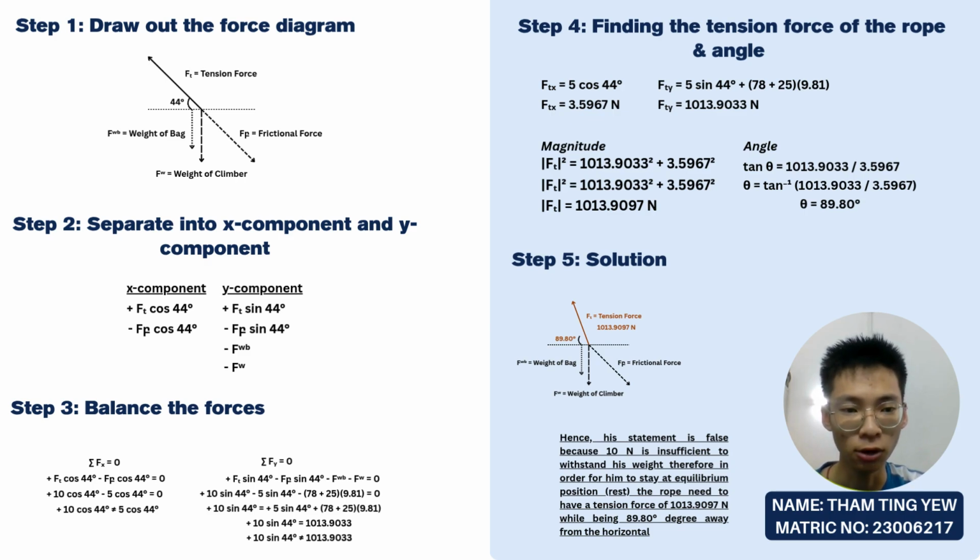Now we apply Newton's first law. Since the climber is at rest, the net force in both directions must be zero. That gives us two equations. In the x direction, the tension component minus friction must balance out the pulling force of the slope. In the y direction, the vertical component of tension must balance out the combined weight of the climber and the backpack.